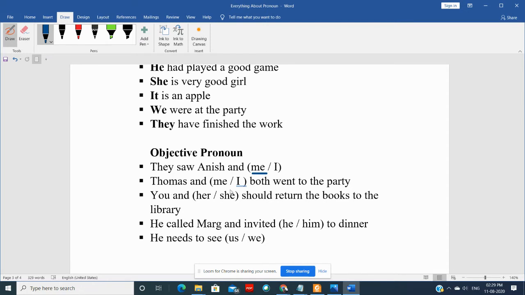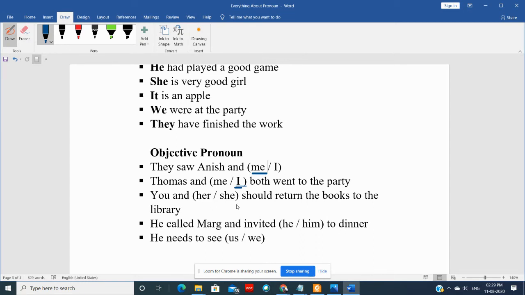Next is Thomas and I both went to the party. Okay, Thomas and I both went to the party. Now why I? Because here Thomas and I, they both are doer of an action. Means they are at the subjective end. So they are doer of an action. So naturally here subjective pronoun would come. So Thomas and I both went to the party.